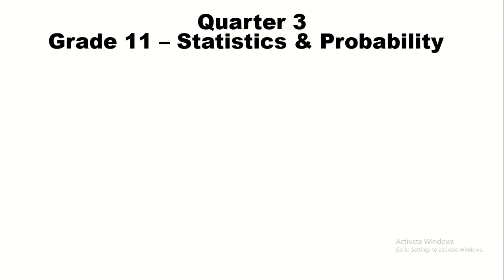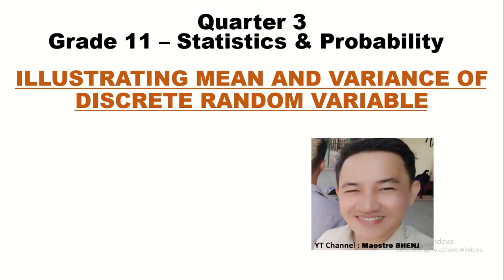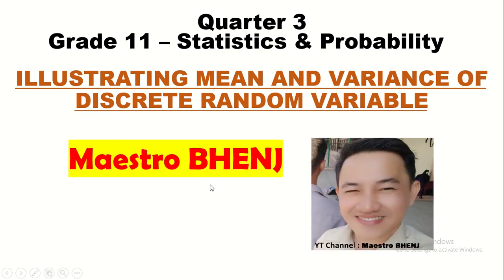Tayo ngayon ay nasa quarter 3 ng grade 11 Statistics and Probability. Ang ating topic ngayon ay illustrating mean and variance of discrete random variable. Ako nga po pala, si Maestro Benj.